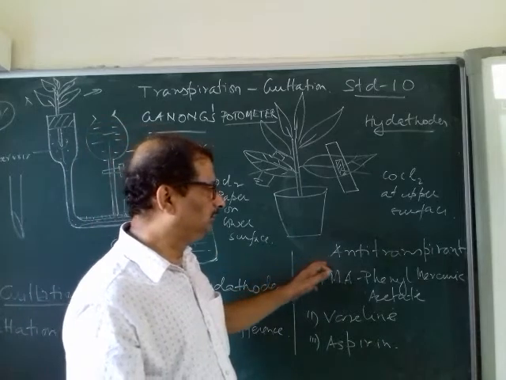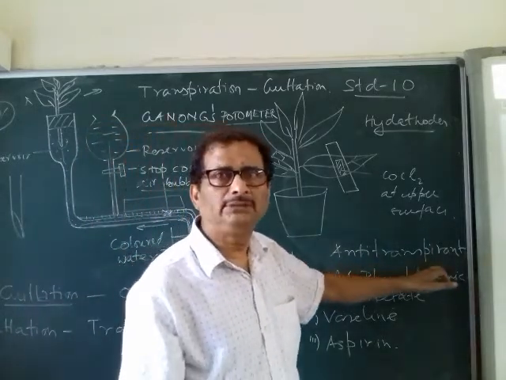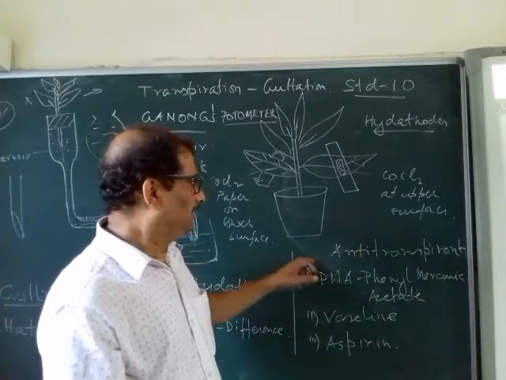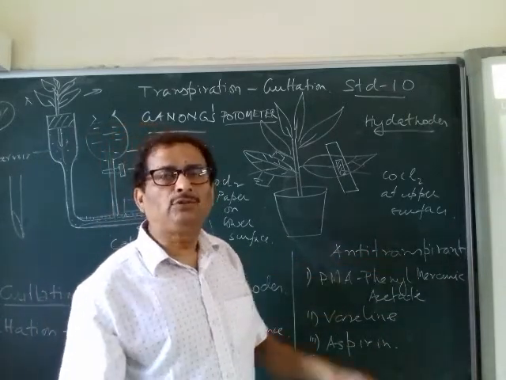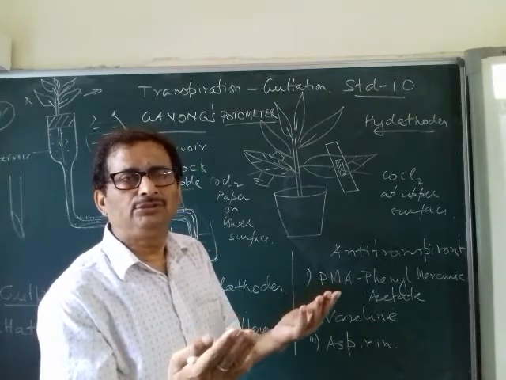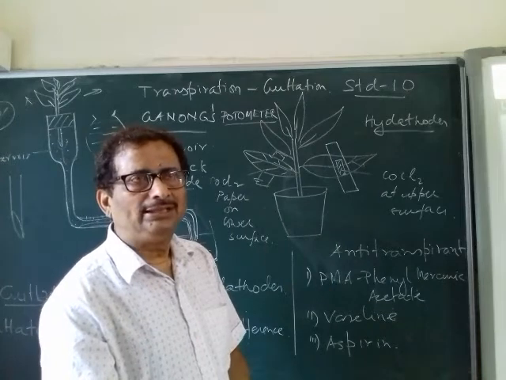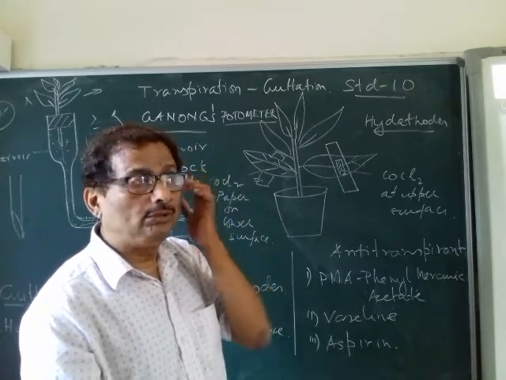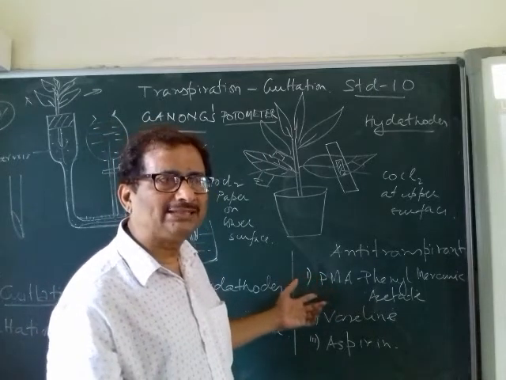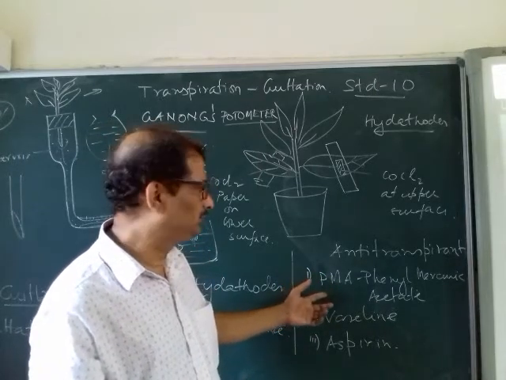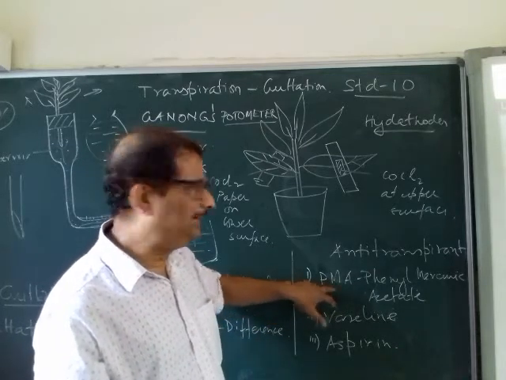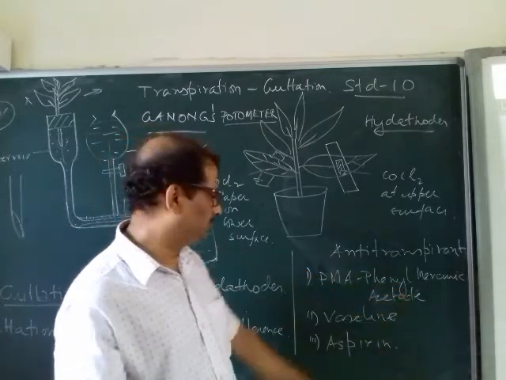Now this is the last part of this chapter, and particularly this semester I think this is the last chapter. So we have to know about anti-transpirants. What are anti-transpirants? Anti means opposite. So those substances which do not allow transpiration are called anti-transpirants. For example, PMA is a chemical anti-transpirant. PMA means phenyl mercury acetate.